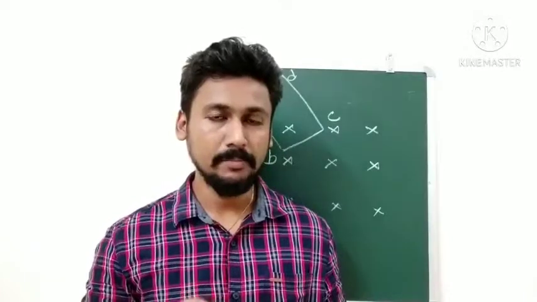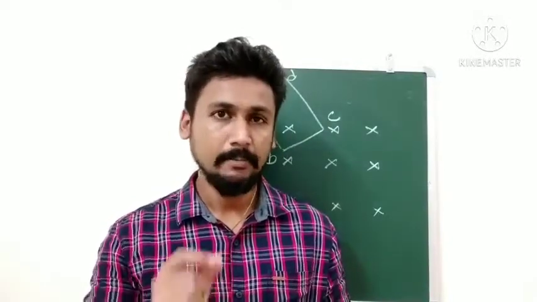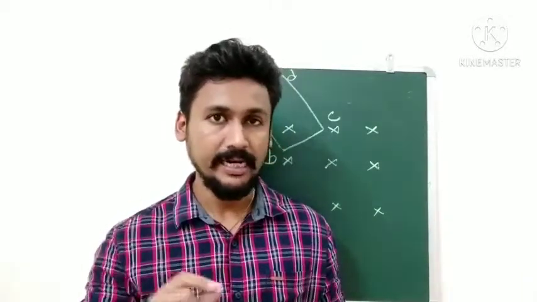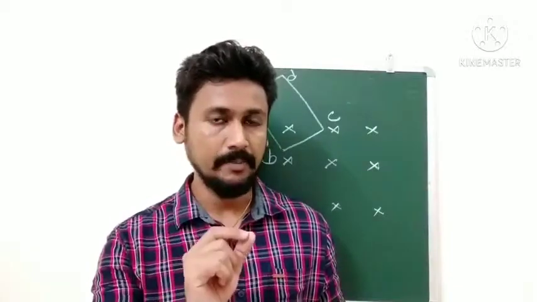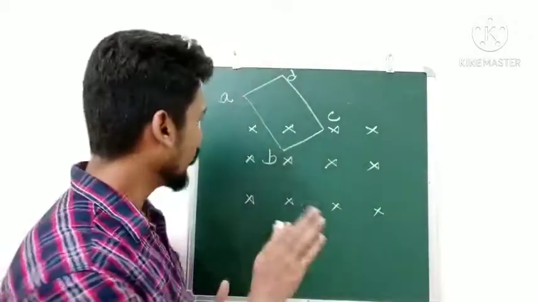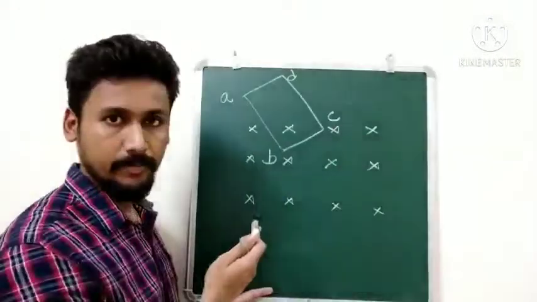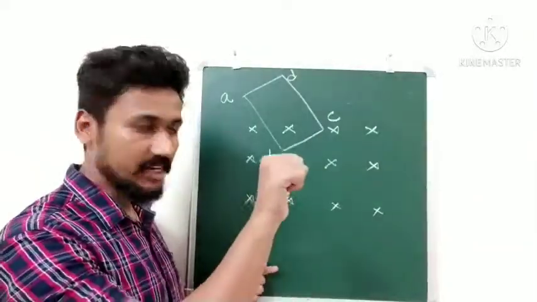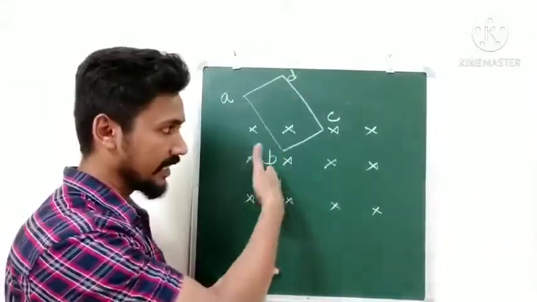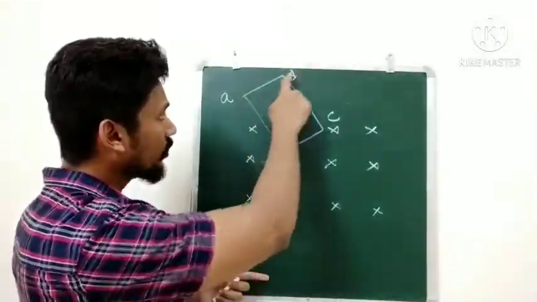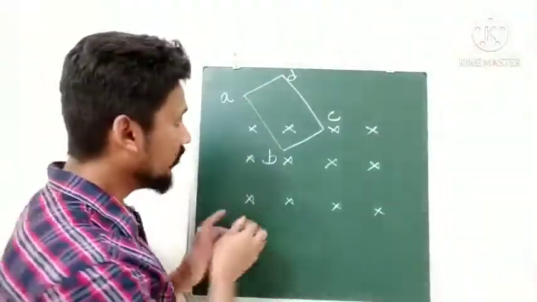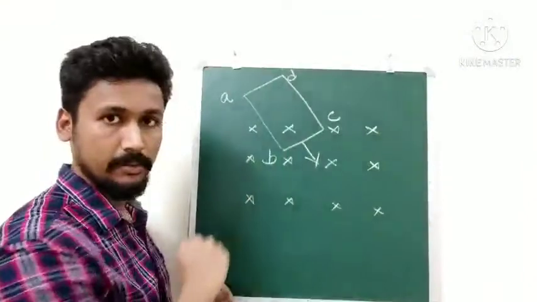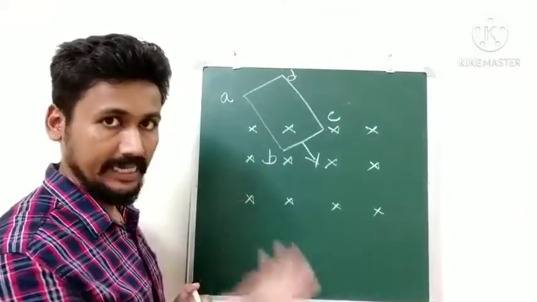Now I am very sure that must not have been very easy to understand, but still try to understand it, read through the text, okay, and think about what we are reading. To make it clear, let us see one example. These kind of questions are generally asked. So here we have a uniform magnetic field which is given by this axis. Now you know very well, x means the magnetic field is pointing inwards, correct? So it is going inside this board. We have a coil A, B, C, D, right? We are moving this coil in this direction, means the coil is moving inside the magnetic field, okay, that is the case that we are seeing.